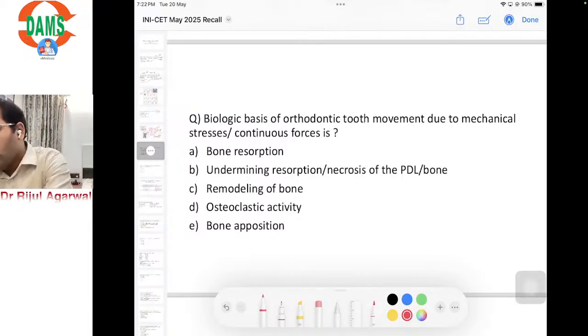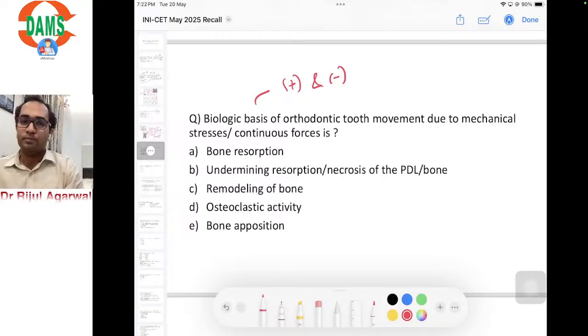Okay, so in general, the bone or tooth movement occurs due to selective deposition and resorption of bone, based on the direction in which force is applied and how much movement, and whether it's controlled, uncontrolled tipping or not. So coming to the options, it's bone resorption.